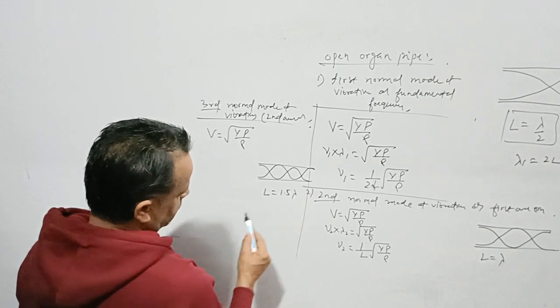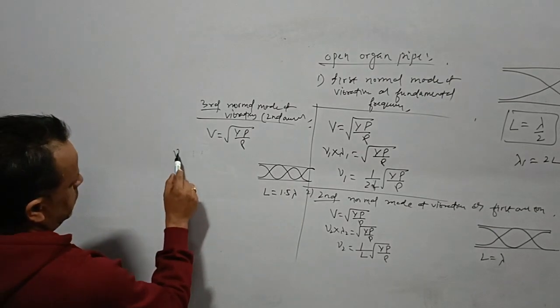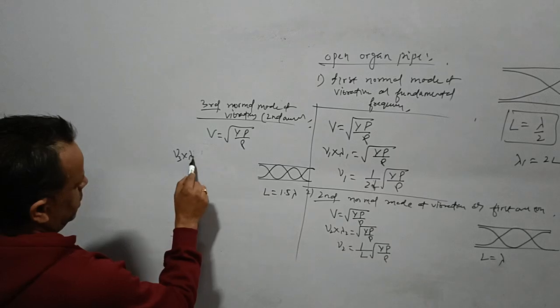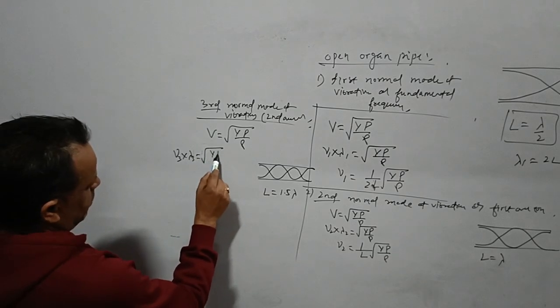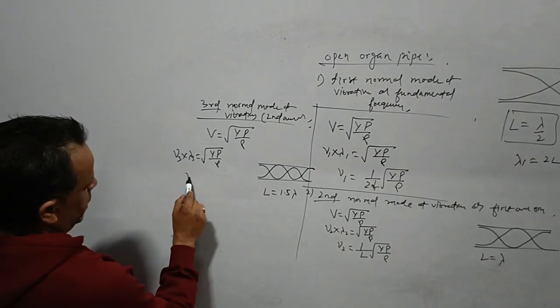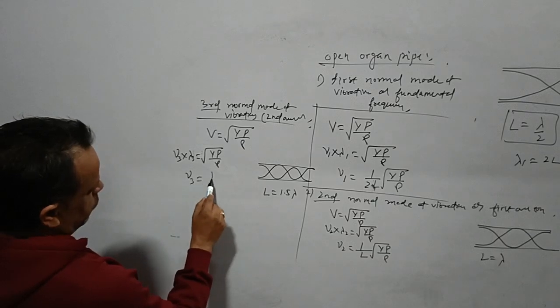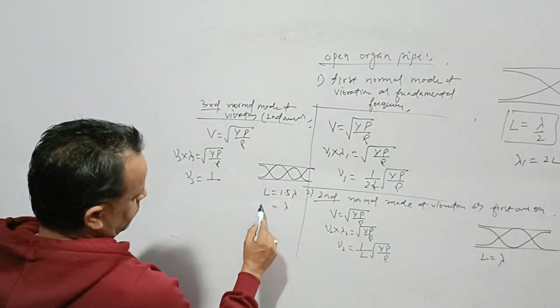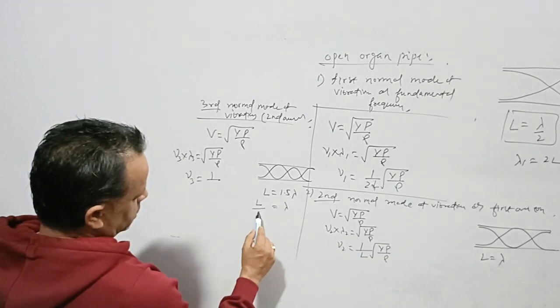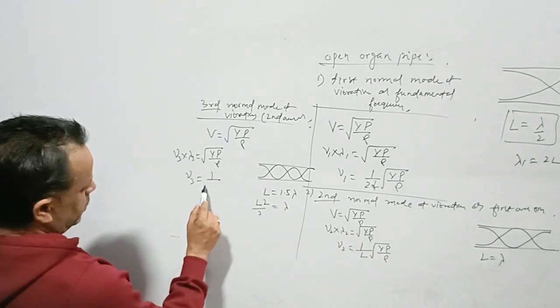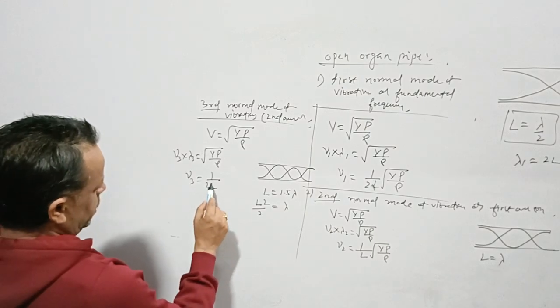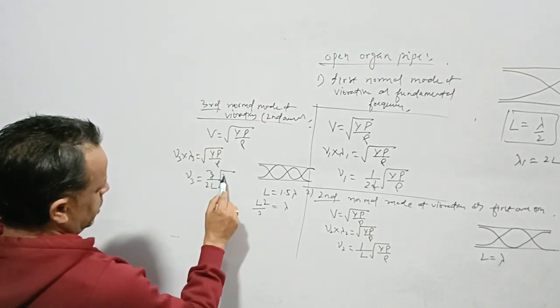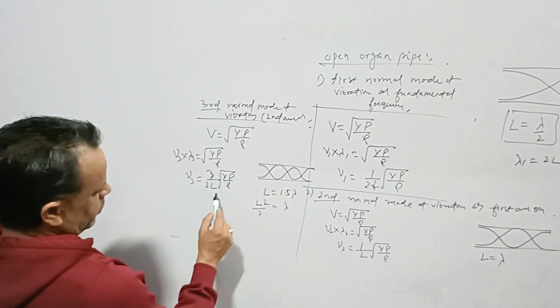Nu 3 into lambda 3 is root over gamma p by rho. What we are getting? Nu 3 is basically 1 by lambda. Lambda will be equivalent to 2L by 3. So this is 3 by 2L root over gamma p by rho.